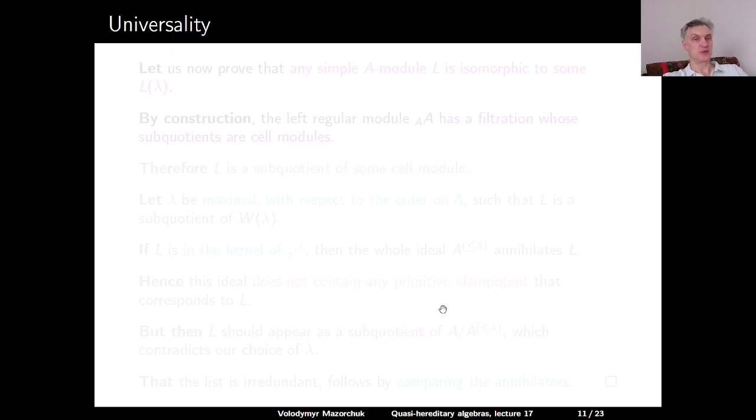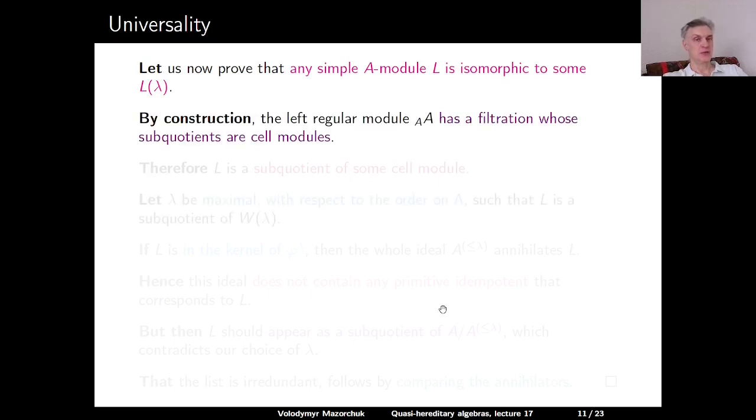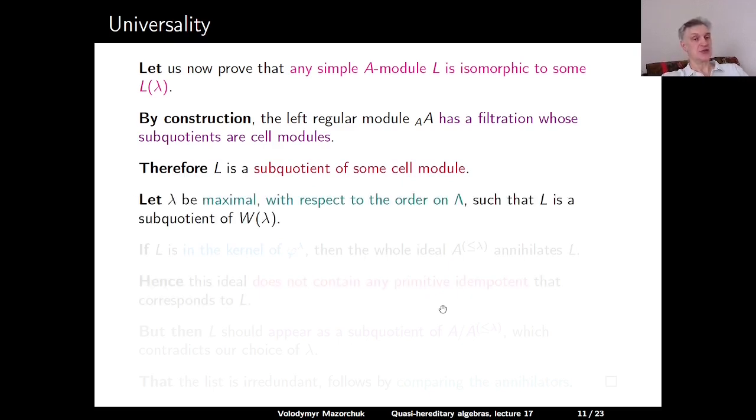And finally, let's prove that any simple module is of the form L lambda. So let L be a simple A module. So by construction, the left regular A module has a filtration with cell subquotients, so with subquotients which are cell modules. So therefore L appears as a subquotient of some cell module. So let us choose a maximal lambda with respect to our partial order on Lambda, such that L is a subquotient of the corresponding W of lambda.